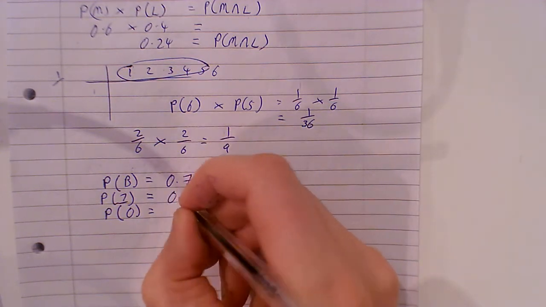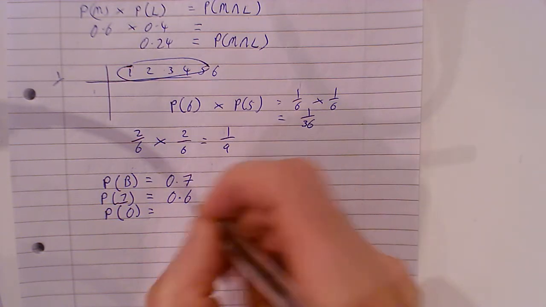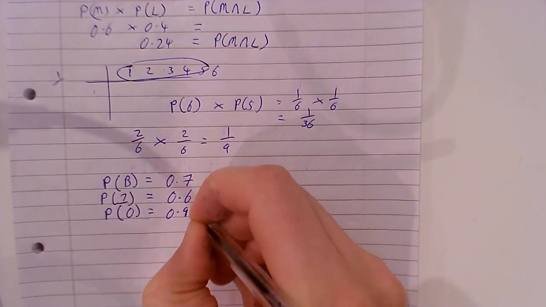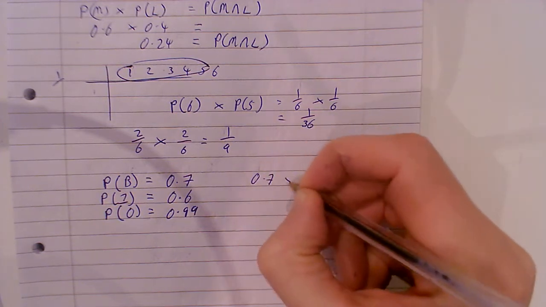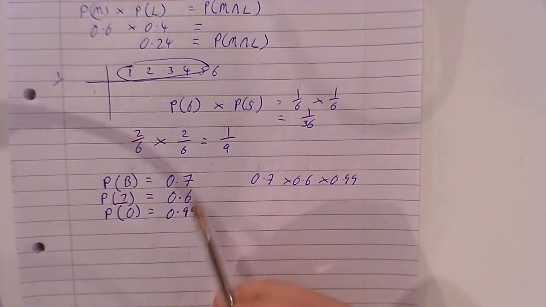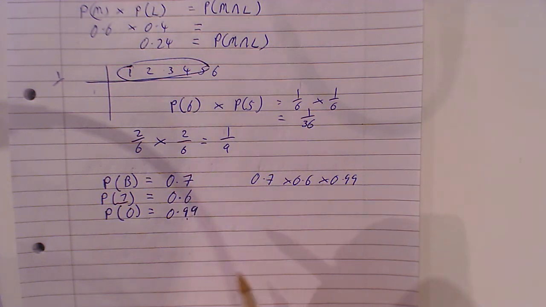Izu, he's a beast, but he's not as tall as Paul. Say 0.6. And Odie, 0.99. That guy is guaranteed to be in the NBA. So what's the probability all make it? 0.7 by 0.6 by 0.99. What's the probability Paul and Odie? 0.7 by 0.99. Izu and Odie, 0.99 by 0.6.